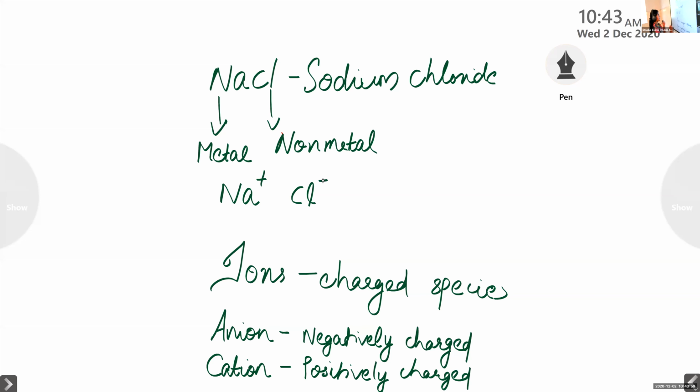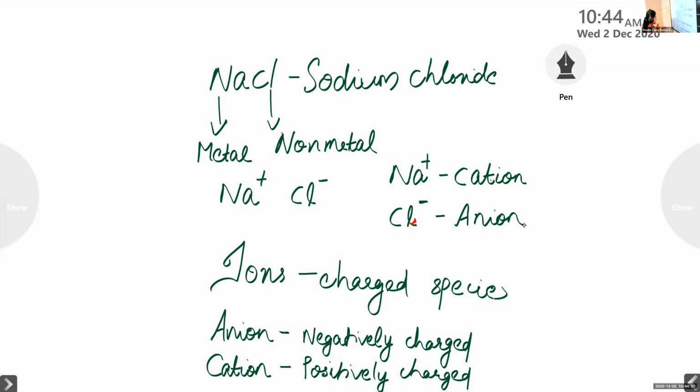Na plus and Cl minus. Okay? Is this clear for you? Yes, ma'am. And this Na plus, is it the cation or anion? Positively charged ion? Cation. This Na plus is cation and Cl minus is anion. A negatively charged ion is anion and a positively charged ion is cation. Is this clear?